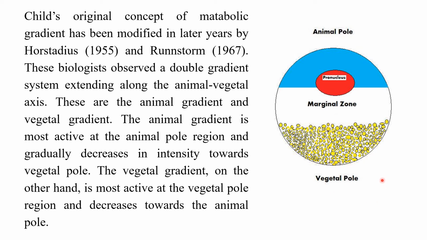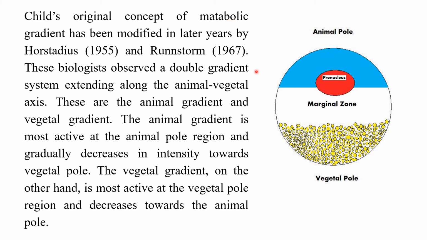the vegetal pole. And the vegetal gradient is more active in the vegetal pole and its intensity decreases when it moves towards the animal pole. Fine, I hope you can comprehend this. Okay, there is a clear separation of two gradients.